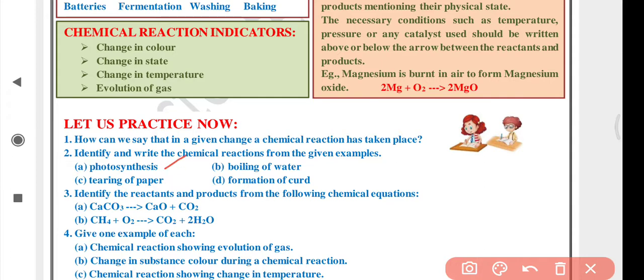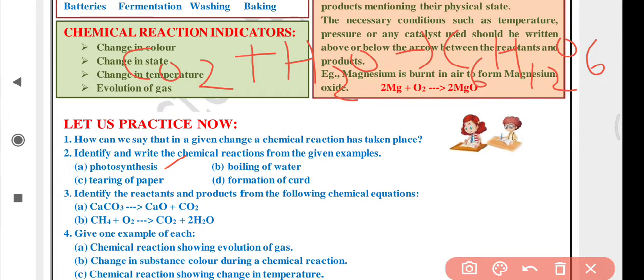Photosynthesis is a chemical reaction because new substances are being formed. The reaction for photosynthesis: carbon dioxide and water combine together to form glucose, C6H12O6, and oxygen. This is the reaction taking place in plants. How to balance this? Here there are 6 carbon atoms, but only 1 carbon atom, so you can write 6 carbon dioxide. Then there are 12 hydrogen atoms, but only 2 hydrogen atoms, so take 6 molecules of water.